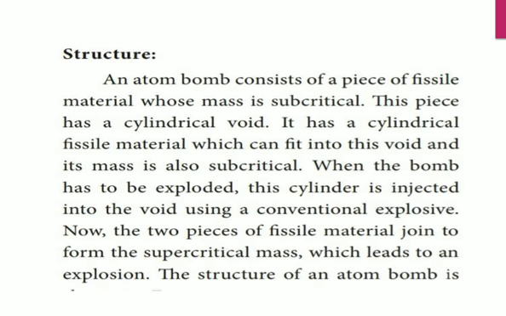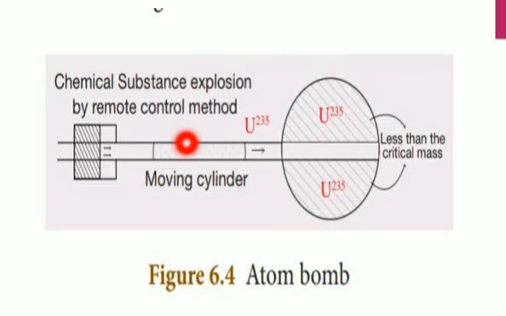This is the piece, uranium, operated by a remote controlled method. So this is the uranium, that moving cylinder. When this moving cylinder is injected with the help of the remote control system, it goes into the void.